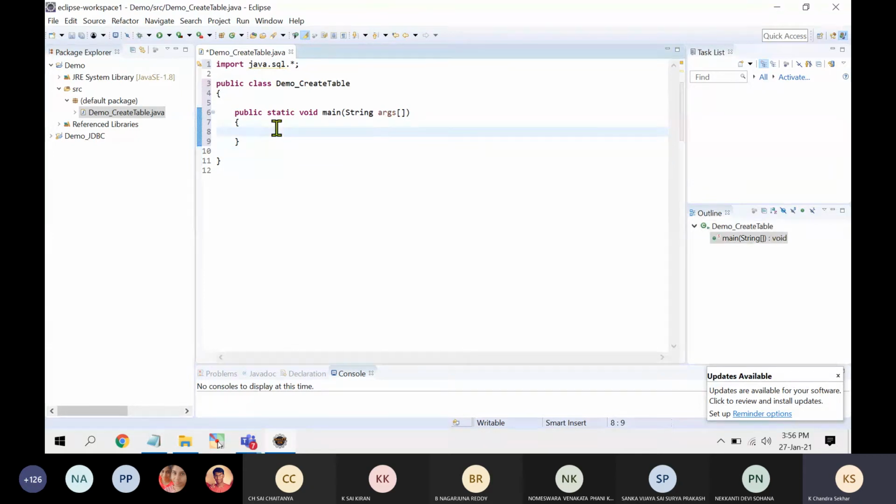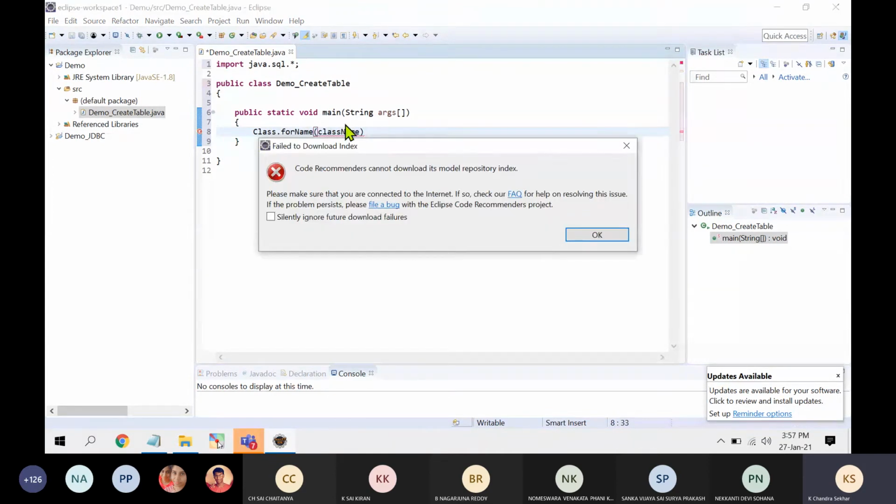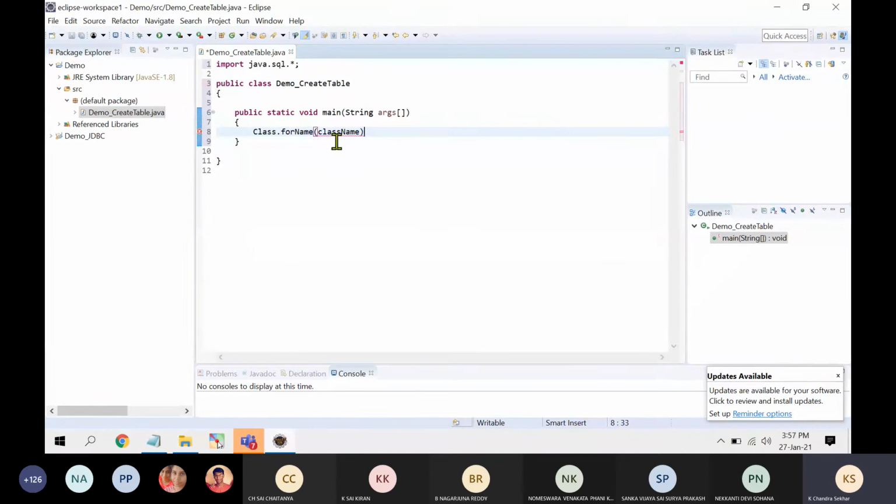Now what is the first step? I have mentioned what are the steps to create a JDBC application. What is the first step? Load the driver. How to load the driver? I have previously mentioned Class.forName. Here it is asking for the class name. I have given this information: oracle.jdbc.driver.OracleDriver. This is the class we are going to use. So loading the driver, let me write in comments for your understanding. I am writing a hash comment, because of Python.